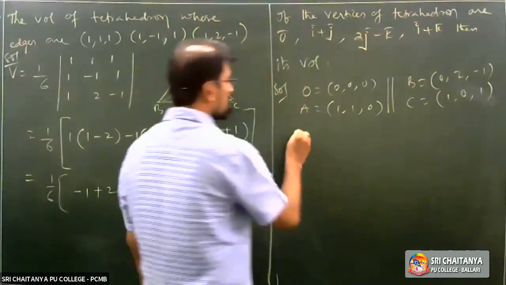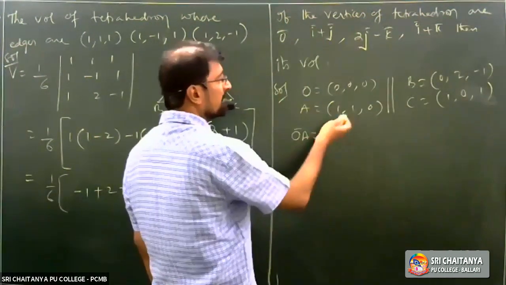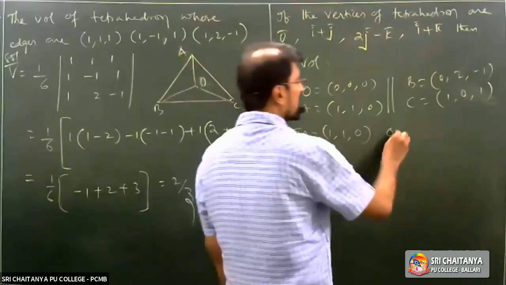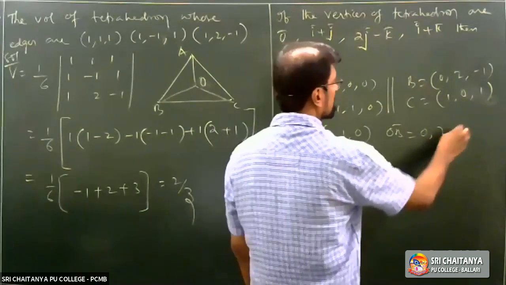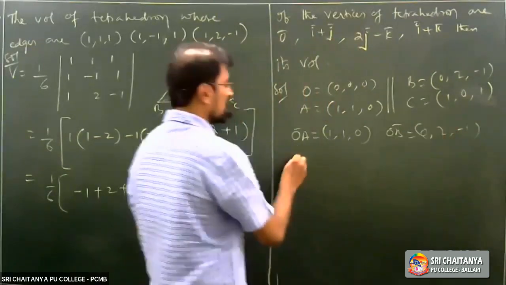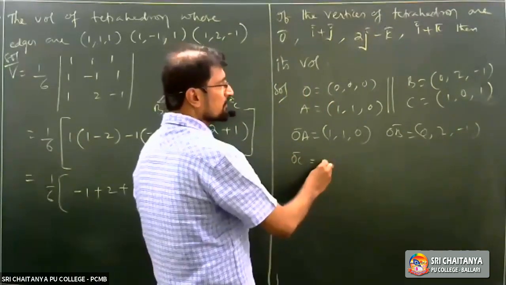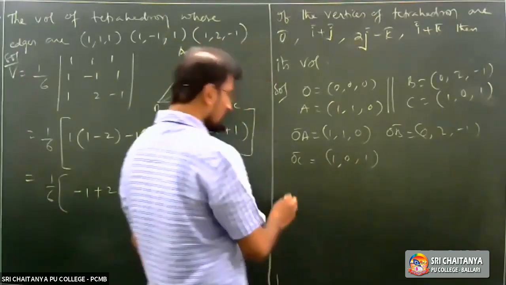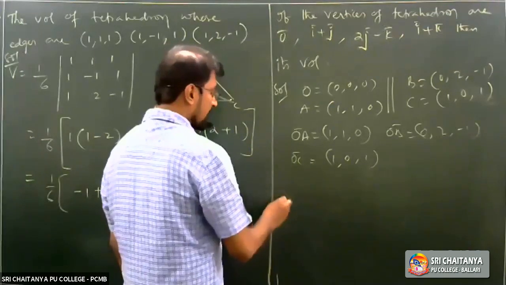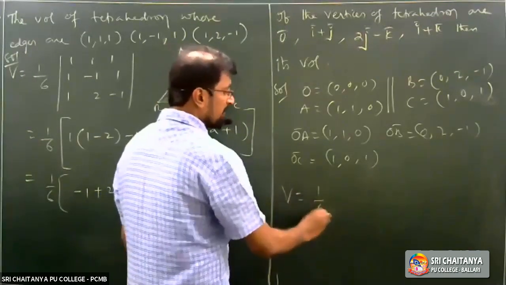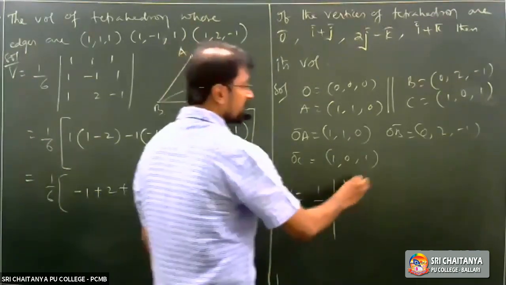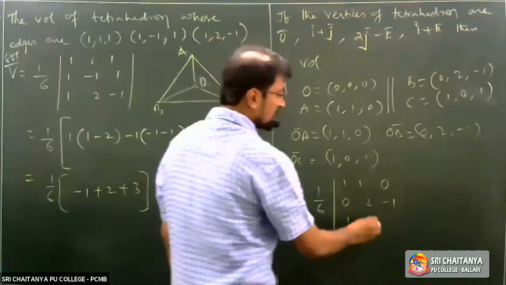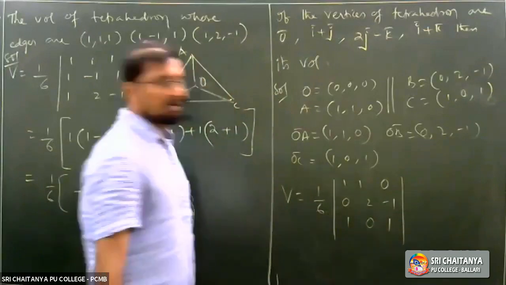Obviously, OA bar is equal to 1, 1, 0, right? OB bar is equal to 0, 2, minus 1, right? And OC bar is equal to 1, 0, 1. Now V is equal to 1 by 6 into the determinant of 1, 1, 0, 0, 2, minus 1, 1, 0, 1. Simplify this one, you are going to get the answer.